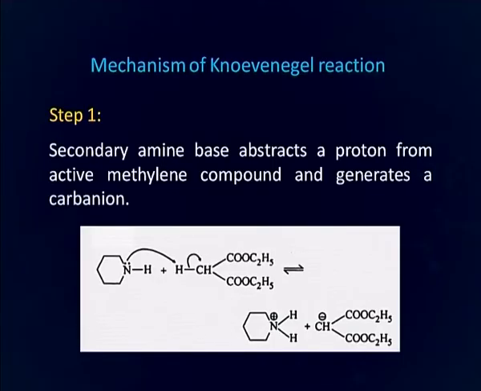Now we will discuss the mechanism of the Knoevenagel reaction. In the first step, the secondary amine base which is used as catalyst abstracts a proton from the active methylene compound and generates a carbanion.